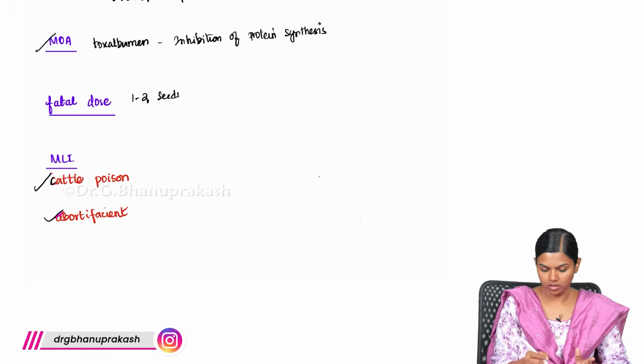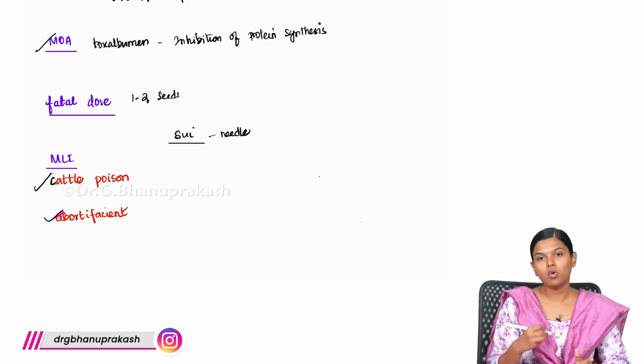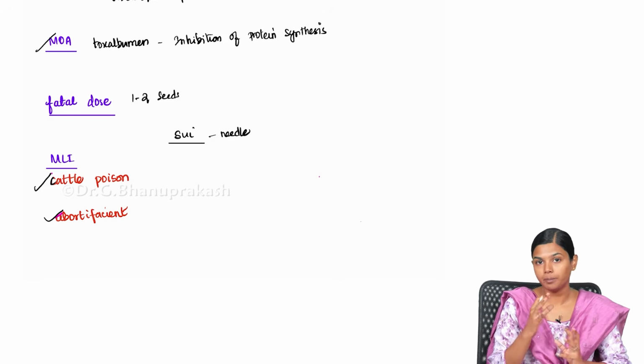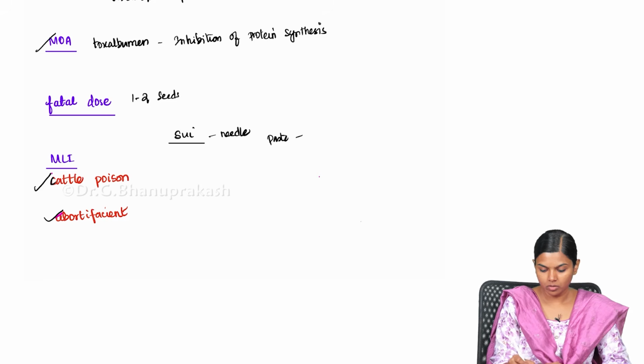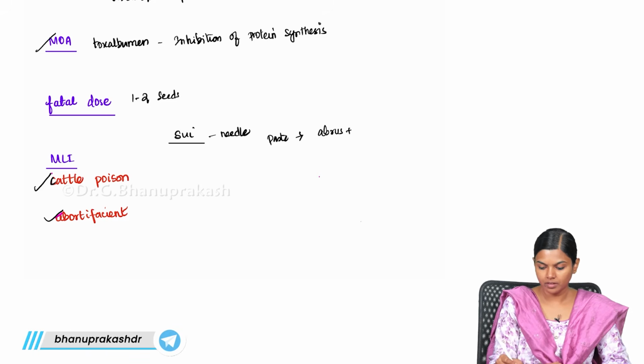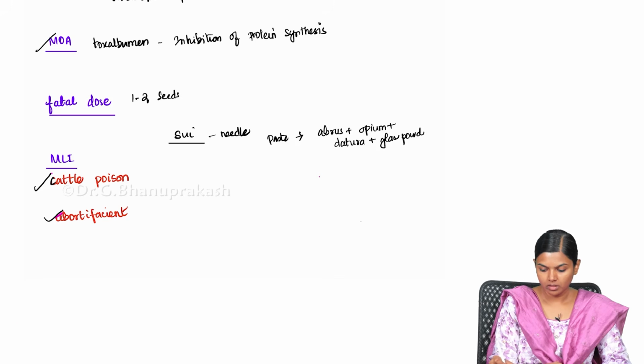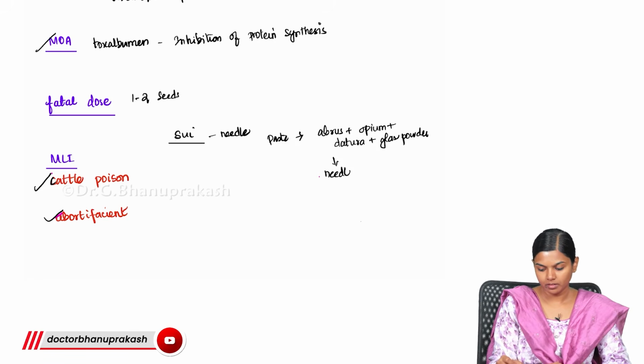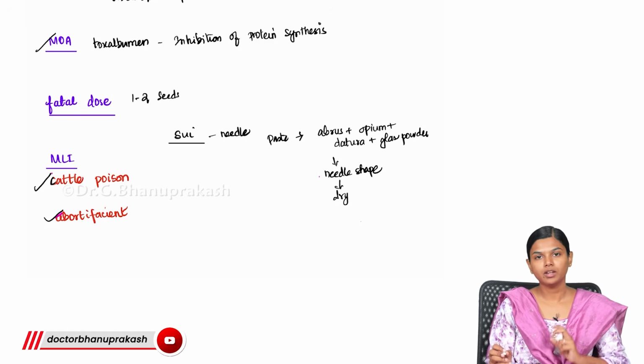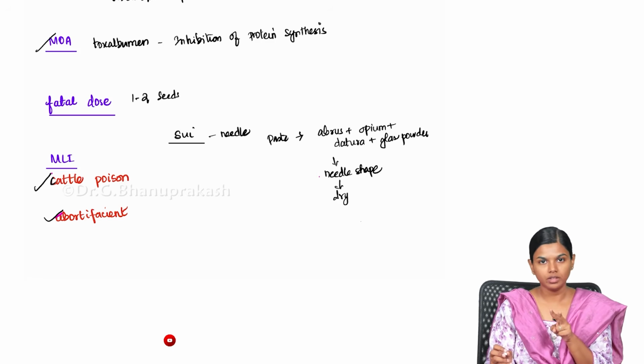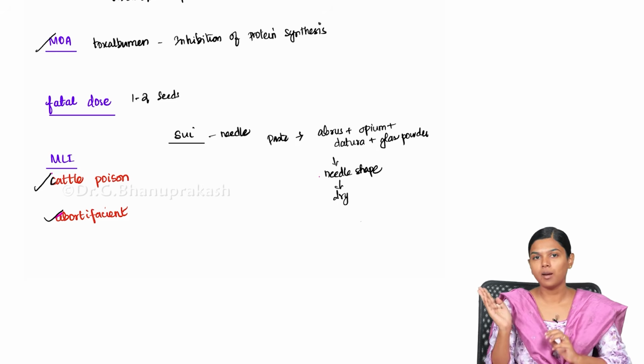Cattle poison, how it is used is that they make something known as sui. So sui means a needle, right? So what they will do is they will prepare a paste using this Abrus, opium, datura and glass powder. So they will add all these, make a paste and put it into a needle shape, and they will dry it. So once they get the needle, it will be sharp. So they will be having 2 of these, and they will use these needles to stab the cattle.